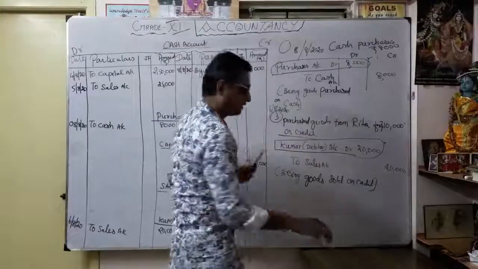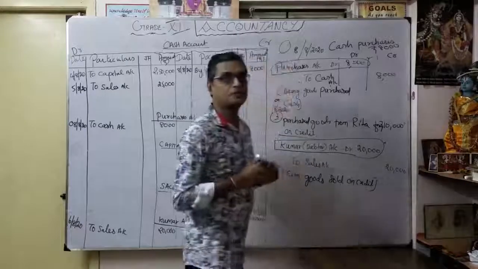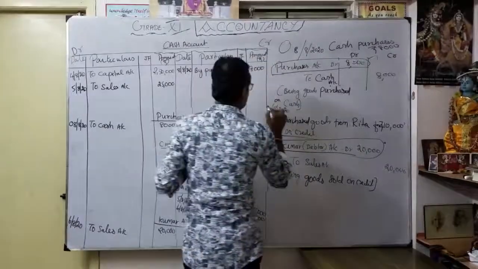For the transaction, the date will be considered as maybe the next date, maybe 12th August.